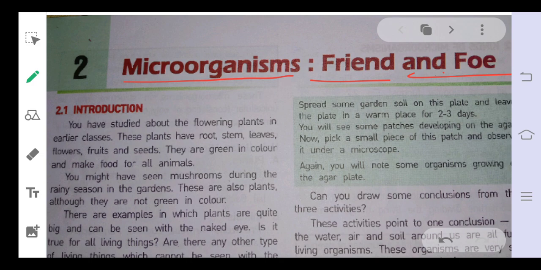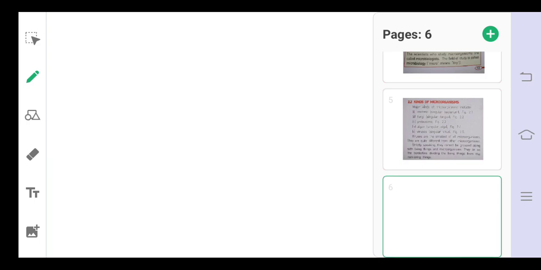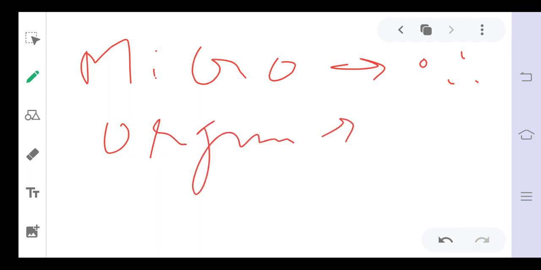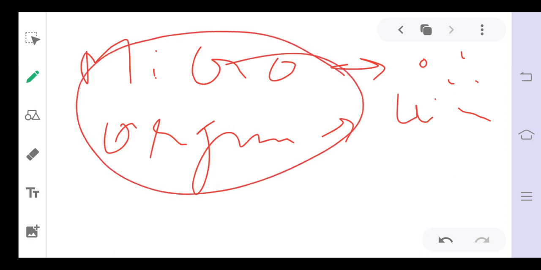microorganisms? As the name suggests, the term is made up of two words. Micro means very minute, very small, and organisms means living organisms. So it is made up of these two, meaning organisms that are very, very small,